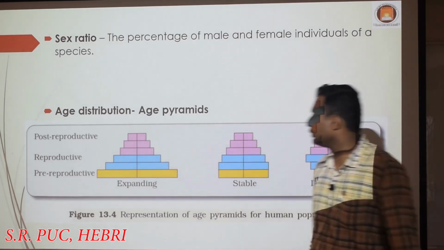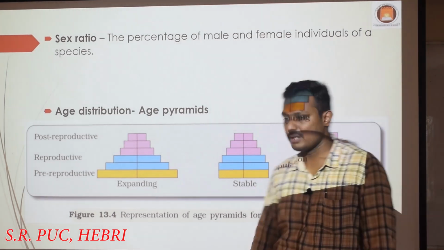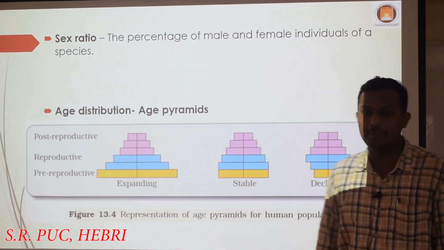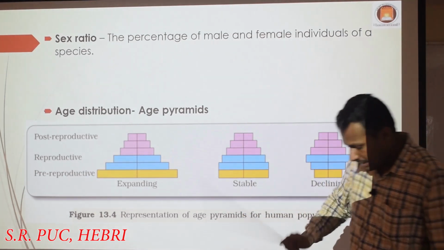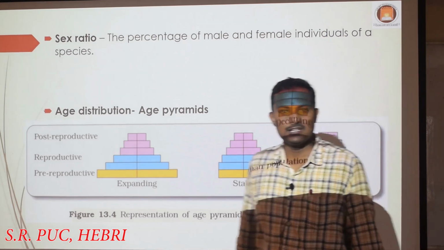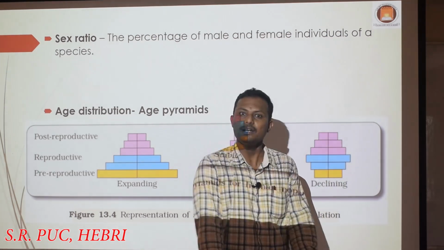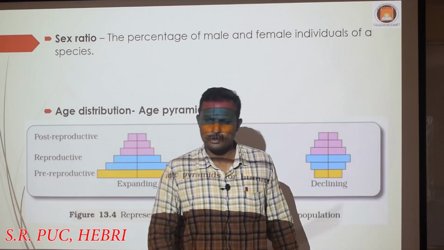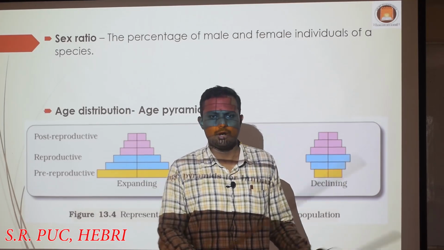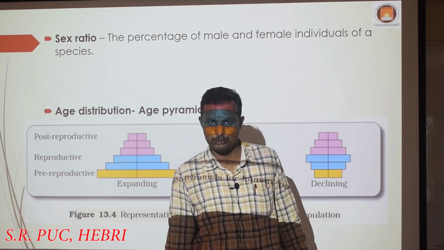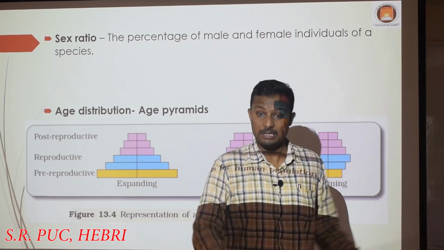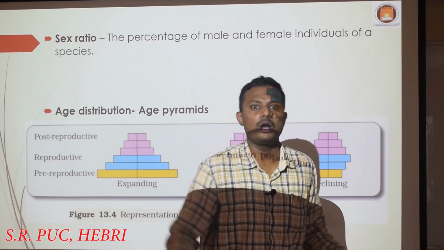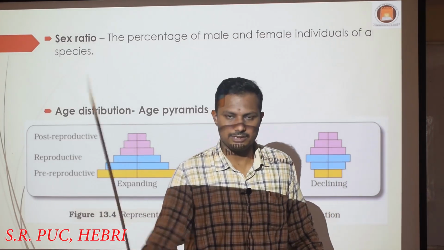The next attribute here is age distribution by using the age pyramids. See, again, when we talk about a single individual, you can clearly define what the age of the individual is, right? Depending upon the lifespan of the individual, you will define the age, maybe in weeks, days, months, or years, for different living organisms.